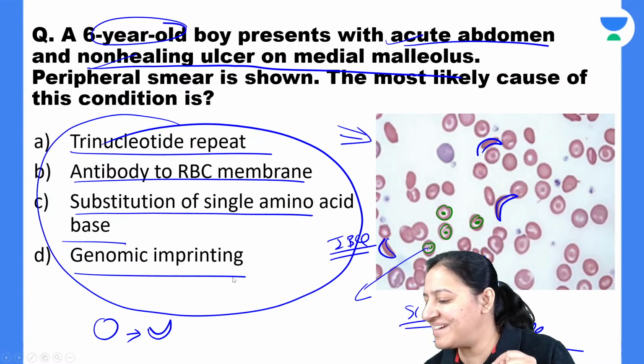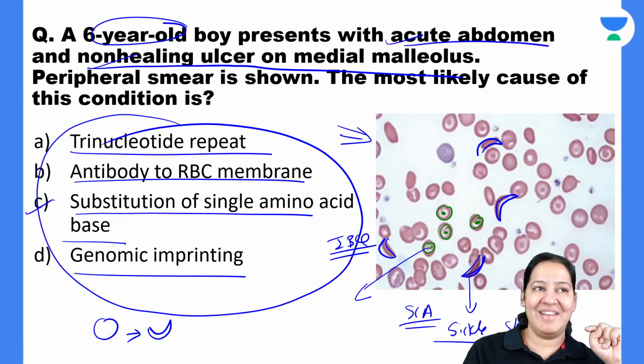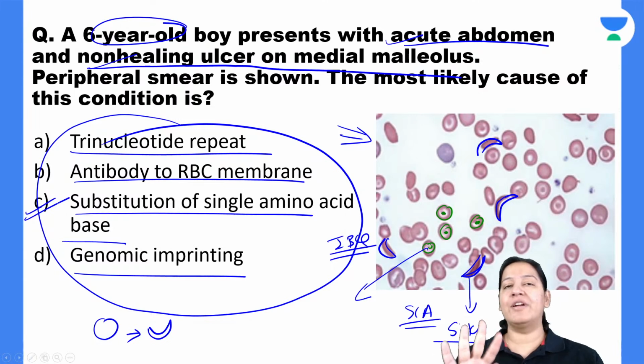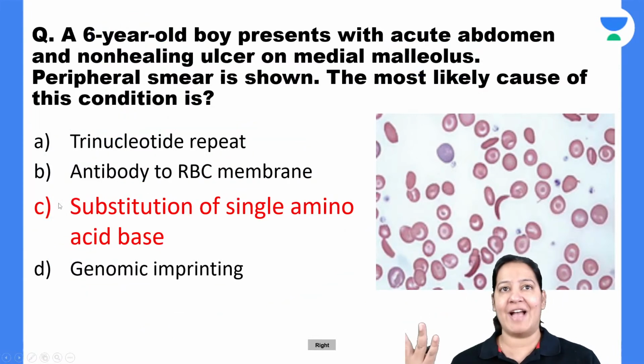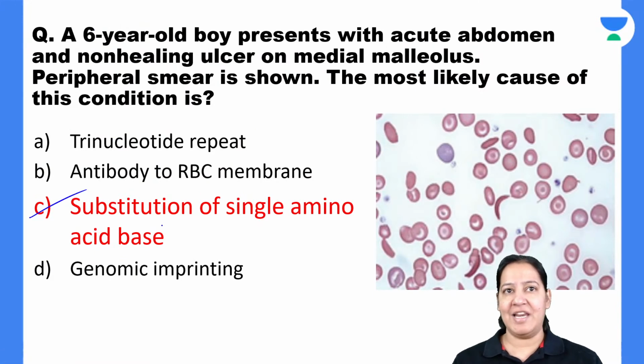Most of the students are right and I am happy. Of course, the correct answer here is C. For those who didn't get it, let me give a little bit of detail on sickle cell anemia. What is actually happening? The answer is sickle cell anemia. So those who have given the answer C, you are all right.